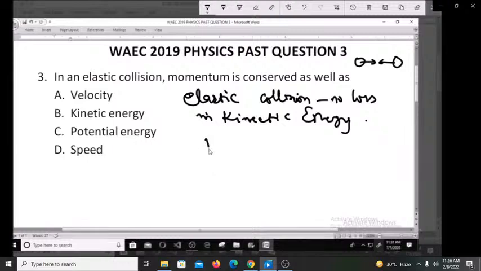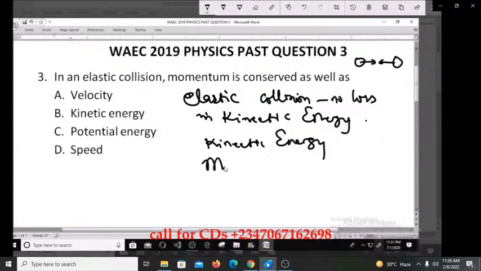So there is no loss in both kinetic energy and momentum. These two things are conserved. Any collision that has these two things conserved is known as an elastic collision. Momentum is already here, so the next thing here is B, which is kinetic energy.